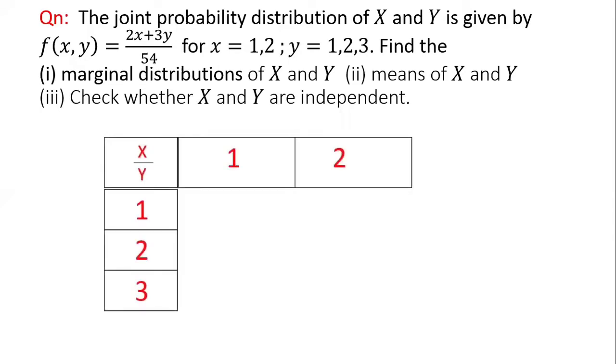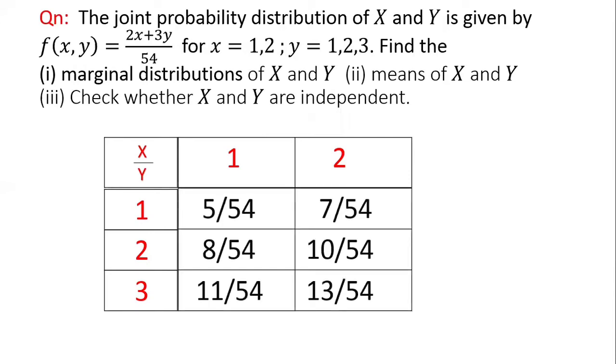X values are given as column headings, Y values are given as row headings, and we are going to construct this two-way table. The first cell corresponds to x equal to 1, y equal to 1, and we substitute x equal to 1, y equal to 1 into f of x, y, and we have the first cell element as (2 into 1 plus 3 into 1) by 54, which is 5 by 54. And similarly, we have the other elements. The second cell element, x equal to 2, y equal to 1, gives 7 by 54, and hence you can see that the remaining elements can be constructed.